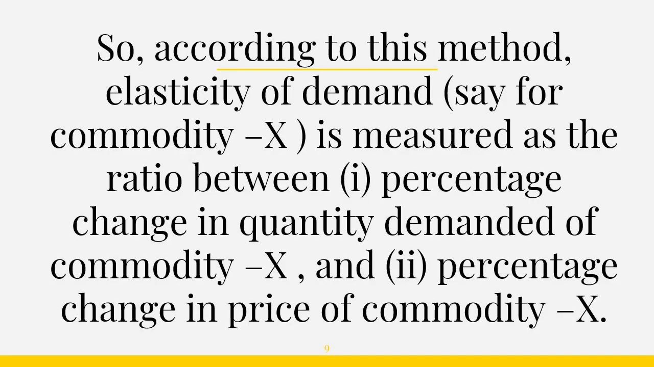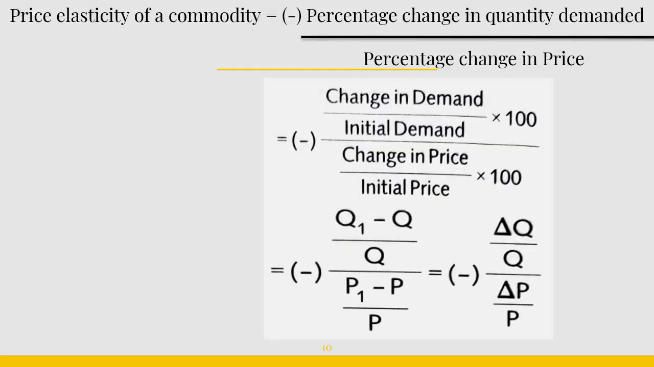So according to this method, elasticity of demand, say for commodity X, is measured as the ratio between percentage change in quantity demanded for commodity X and percentage change in price of commodity X. So the formula for price elasticity of a commodity is given by minus. Why is this minus sign prefixed here? This minus sign shows that there is an inverse relationship between quantity demanded and price of the commodity. Okay, so the formula is percentage change in quantity demanded divided by percentage change in price.